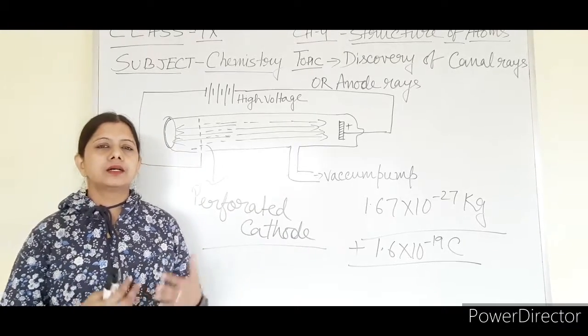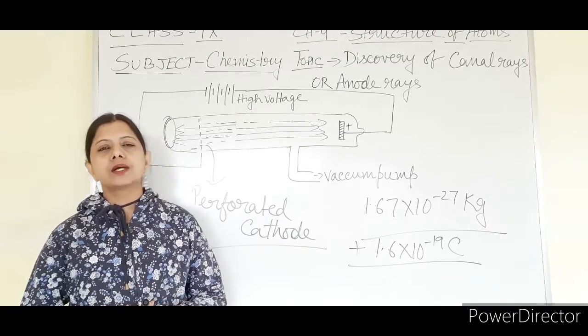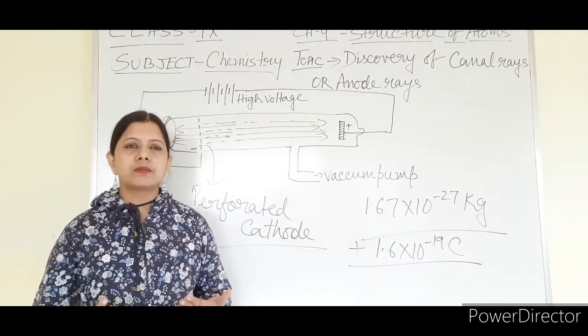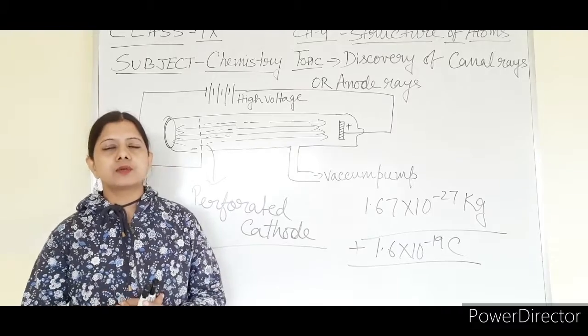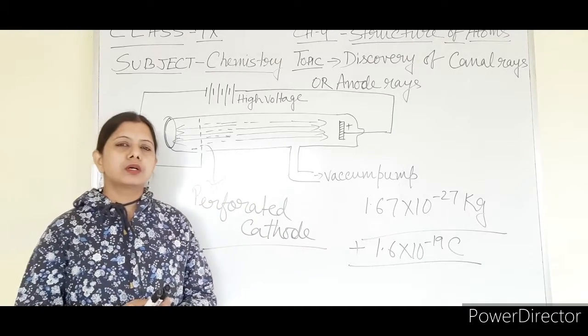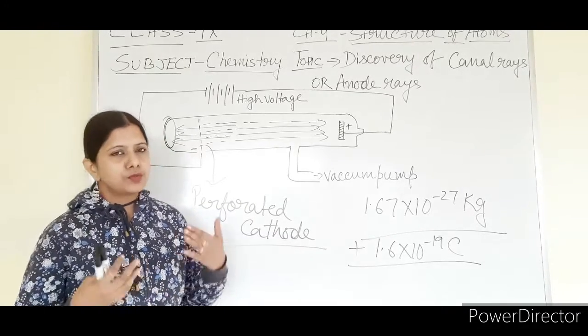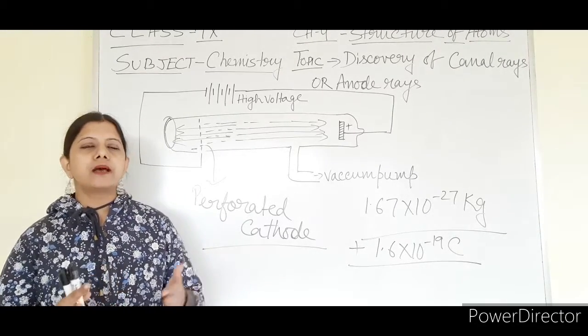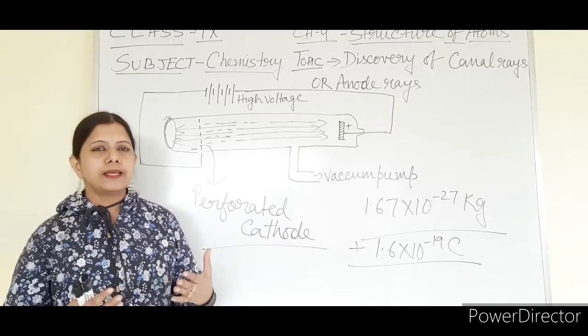Because air at atmospheric pressure is not a good conductor of electricity, but if we remove some of the air, that means if we reduce the pressure, it becomes a good conductor of electricity. So for that reason we used the vacuum pump.